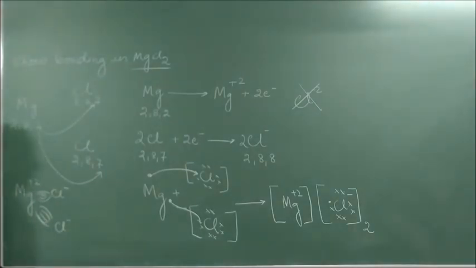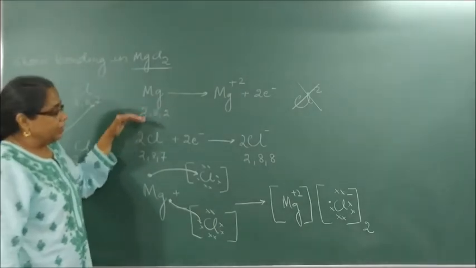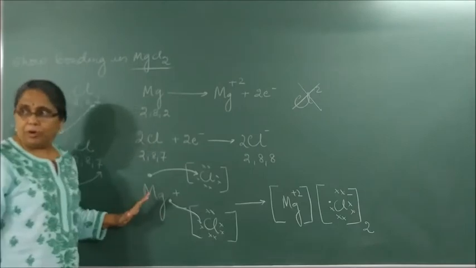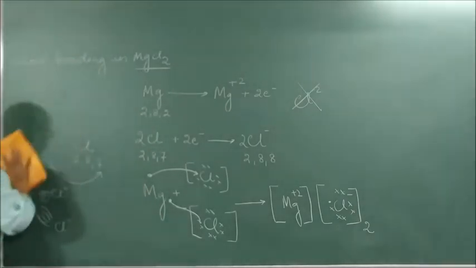Understood how to write? You can even write this rough one, but I don't know what your school teaches. Some schools teach this only as the final one, but your textbook expects steps like this. First is cation formation, anion formation, formation of a compound. Okay? So now let us write the third one.